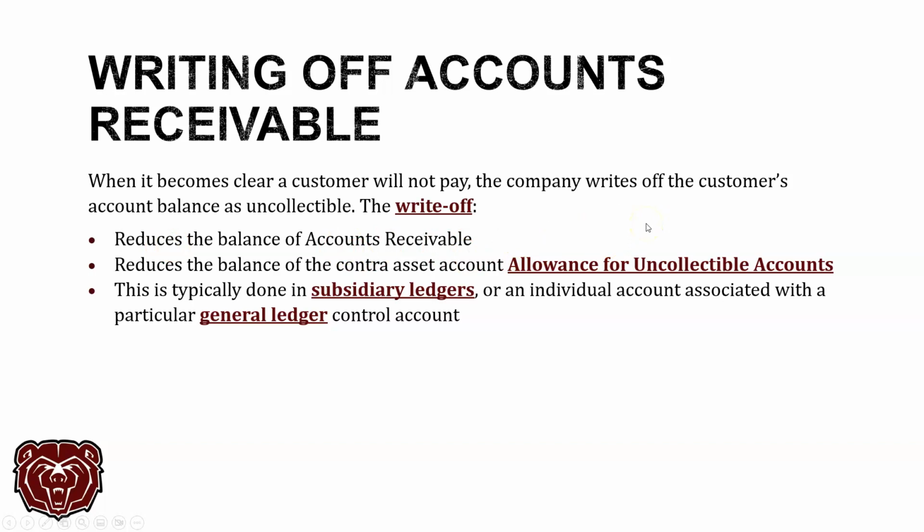It's the same concept as getting rid of a piece of equipment, right? If we sell the equipment and we don't get the accumulated depreciation off of our books, then we've overstated or understated somewhere on our financial statements. This is the same thing. When we get rid of the asset, we have to get rid of the contra asset that is associated with that asset. Otherwise, you throw your accounting equation out of balance.